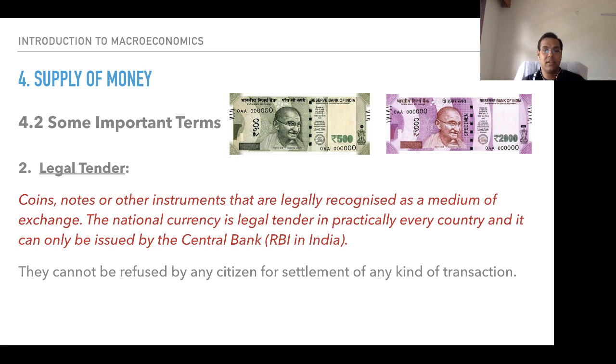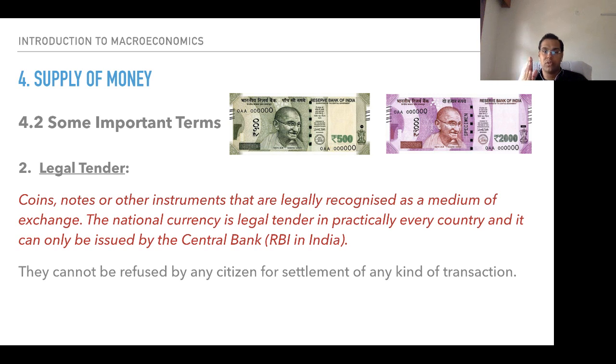We had discussed the definition of legal tender yesterday. I would repeat it once today. Legal tender means that the specific currency has been provided that status on the basis of legality. Coins, notes, or other instruments that are legally recognized as a medium of exchange.